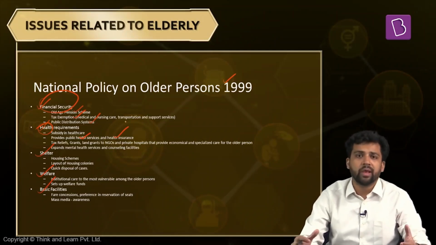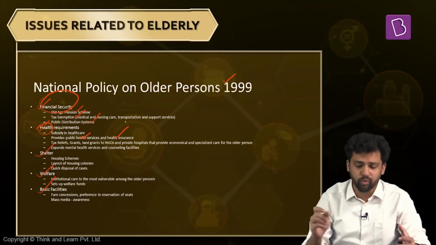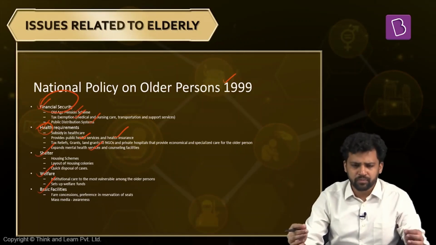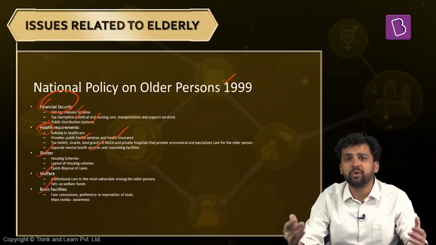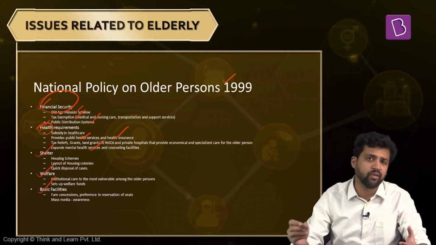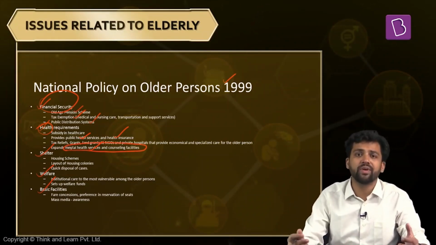And not only the physical health services, we also need to improve mental health services. Why? One of the implications of isolation, or of decreasing informal and formal support structures, is increasing depression-related issues, mental health issues, because of which elderly need different kinds of psychiatric interventions, and that can only be provided in these institutions, the counseling facilities. So we need to improve on that. We need to increase on that.